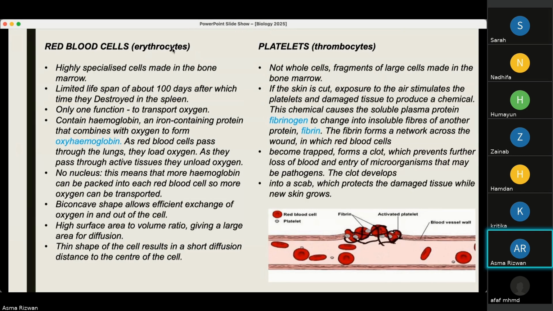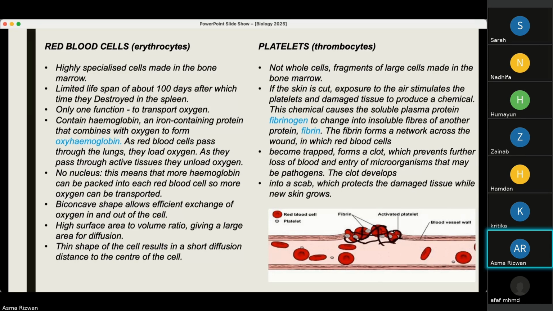How? Red blood cells, known as erythrocytes, are highly specialized cells which are made in the bone marrow. They are destroyed after a lifespan of 100 or 120 days. They're destroyed in the spleen. Their only function is to transport oxygen. So they contain hemoglobin, a special type of protein, an iron-containing protein that combines with oxygen to form oxyhemoglobin. As they pass through the lungs, they load oxygen. As they pass through active tissues, they unload oxygen.